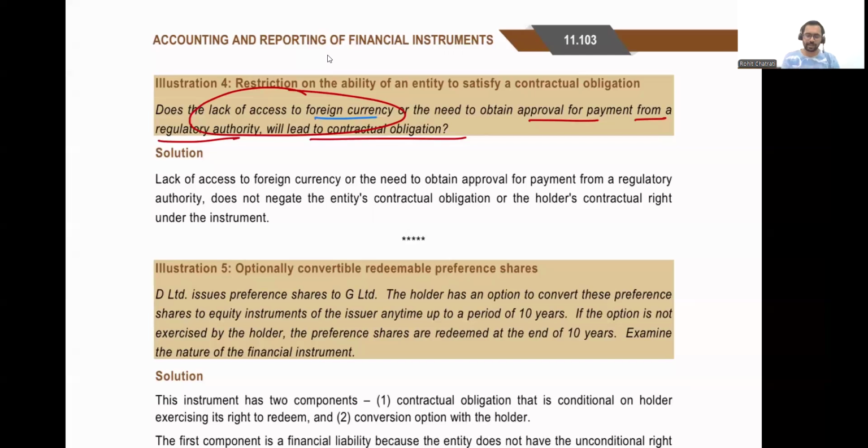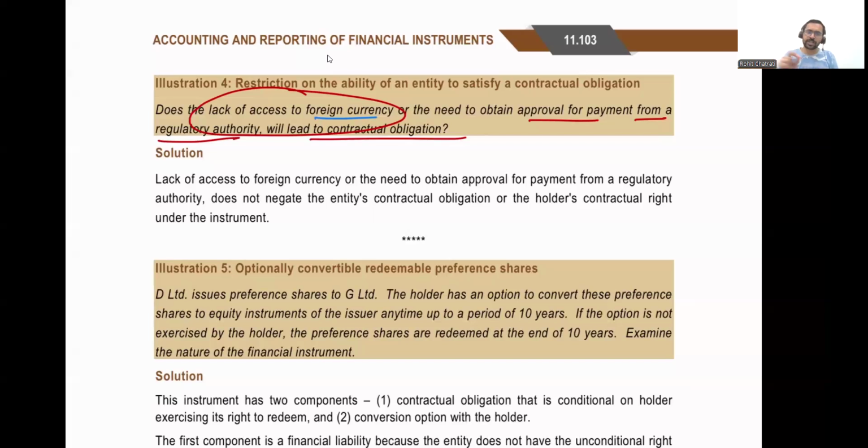a financial liability. Same is the case with, let's say, a debenture that I've issued in the Indian markets. Let's say I've issued debentures worth 10 lakhs, and I do not have cash to pay the 10 lakhs back. I've reached the maturity date. Ideally, I'm supposed to return the 10 lakhs, but let's say I do not have cash. Just because I do not have cash with me, does that mean I do not have a contractual obligation? The answer is no. I have a contractual obligation, but I've defaulted on it because I do not have sufficient cash.